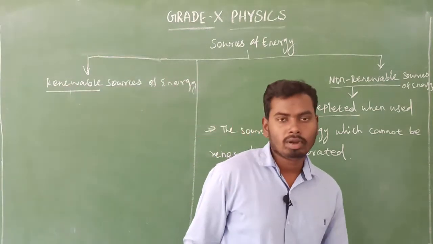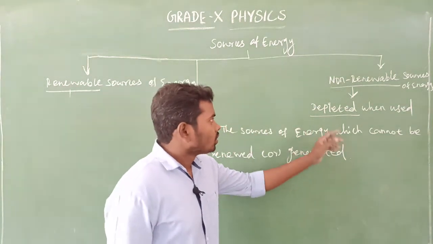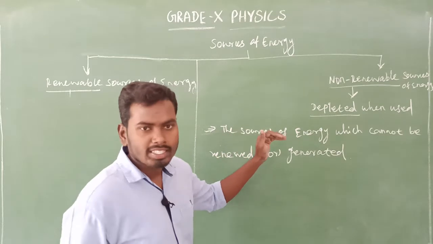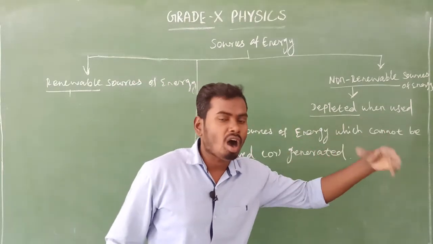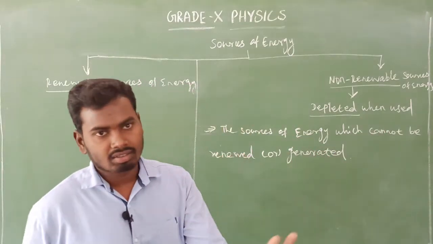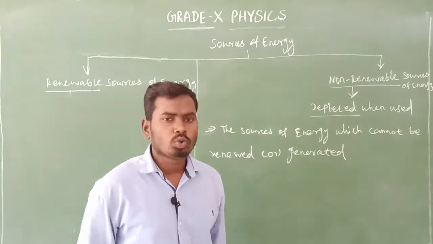So what is a non-renewable source of energy? The source of energy which cannot be renewed or generated is called a non-renewable source of energy.